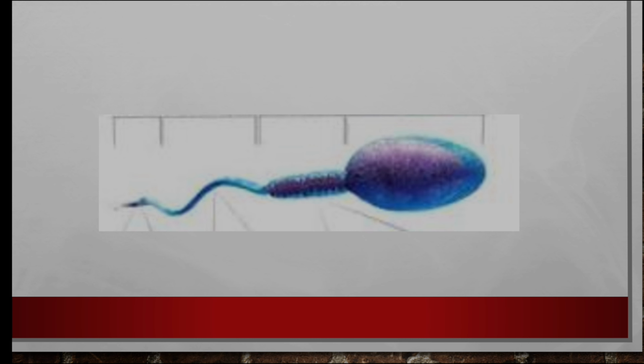The tail helps the sperms to move. The sperms have mobility. They reach the egg cell. It travels a lot to find and reach the egg cell. For this movement, the tail of the sperm cell is used. Okay, this is about the male reproductive system.